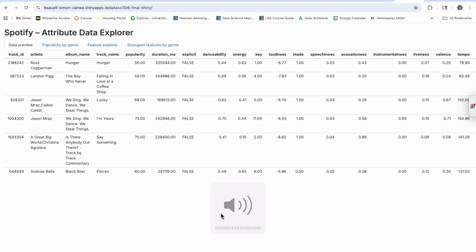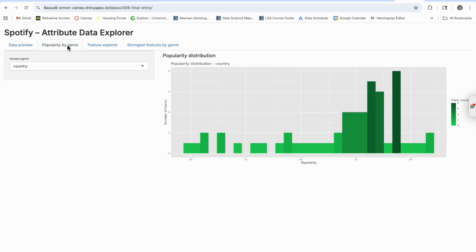Today we are going to be going over the Spotify Attribute Data Explorer. So right here on the front page, we have a data preview, which is just to get the users familiar. You can see we have their energy, duration, popularity, also track ID, artists, which we don't really look at in this data set because this data set is really focused on exploring popularity by genre.